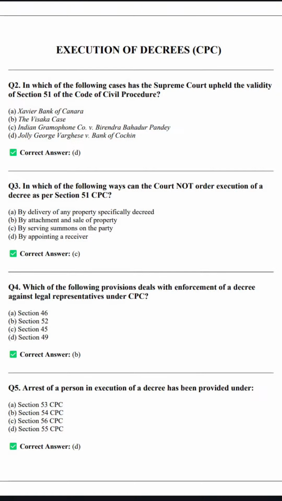By attachment and sale of property, it is also clearly mentioned under section 51. By appointing a receiver, this is correct. But by serving someone on the party, this is not the right way.